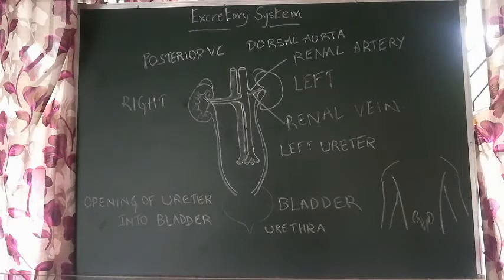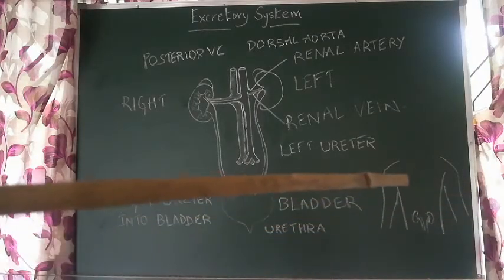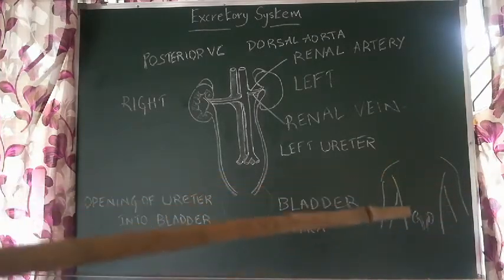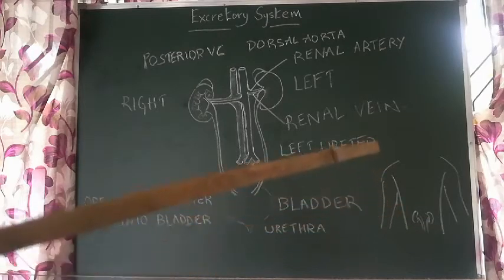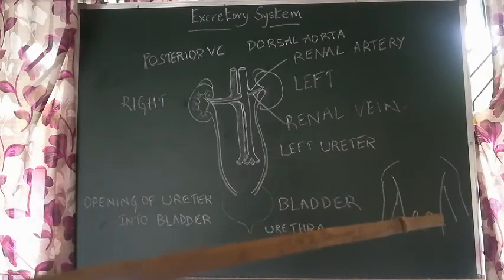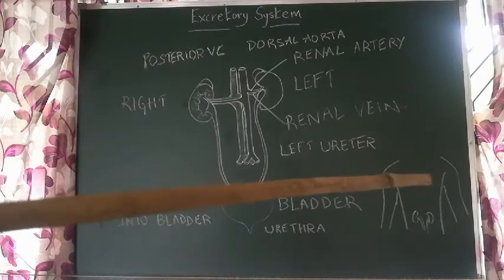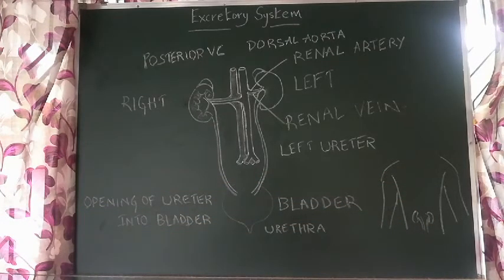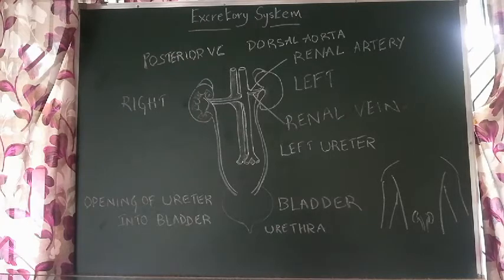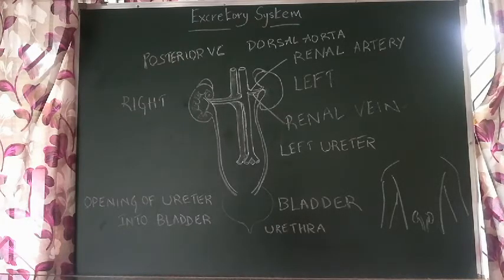So here in this diagram, see this is the dorsal part of our body, means the back. They are located in the waist region, the abdominal region. What is the abdomen? Abdomen is present between the thoracic region and the pelvis region, right? Abdomen generally has our excretory organs and reproductive organs. In common language, we say it as belly. So belly means the abdominal region.